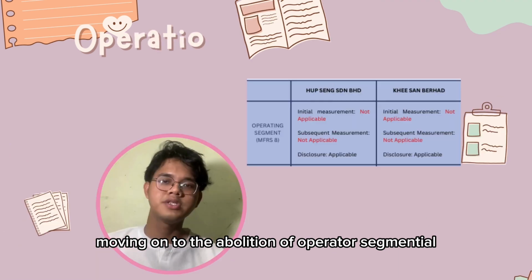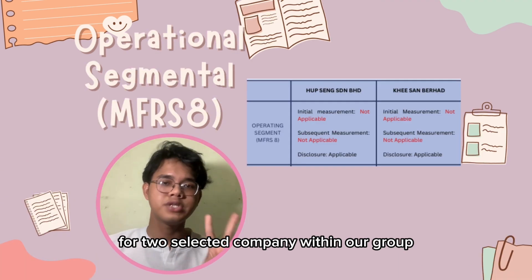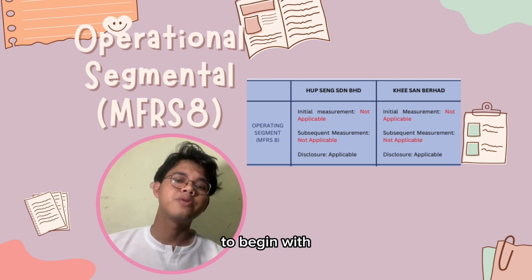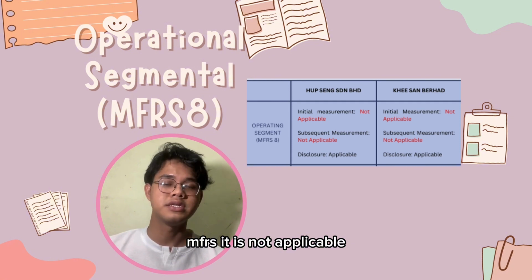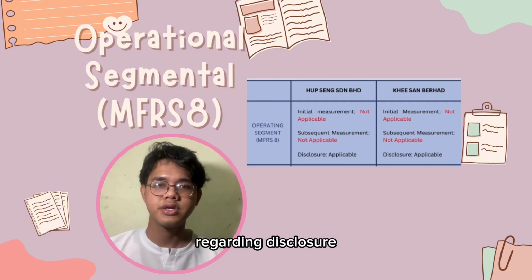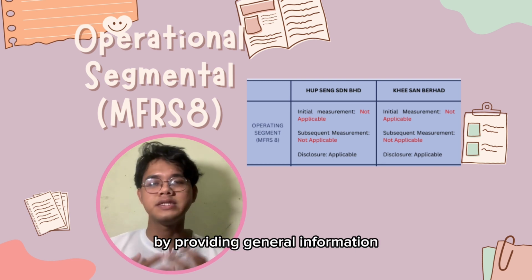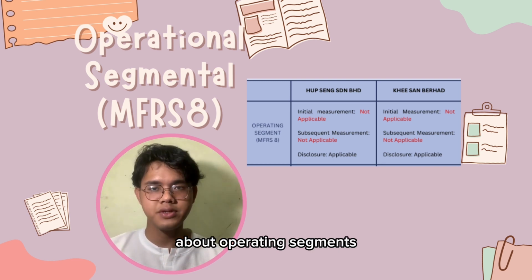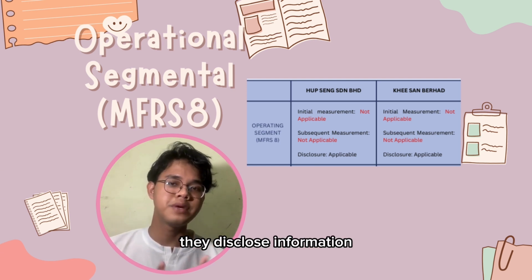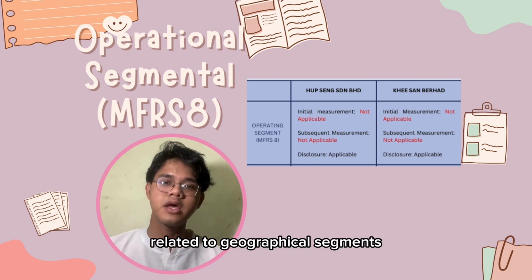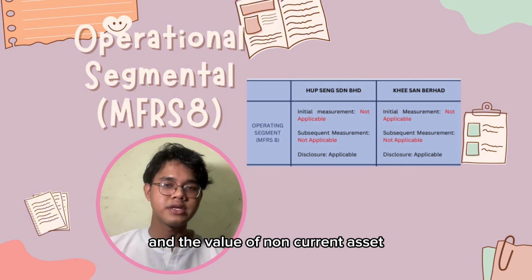Moving on to the evaluation of operating segments and related party disclosure for two selected companies within our group. To begin with, when it comes to initial and subsequent measurement, MFRS 8 is not applicable. Regarding disclosure, both companies adhere to MFRS requirements by providing general information about operating segments, type of product, and services. Additionally, they disclose information related to geographical segments, encompassing revenue from external customers and the value of non-current assets.